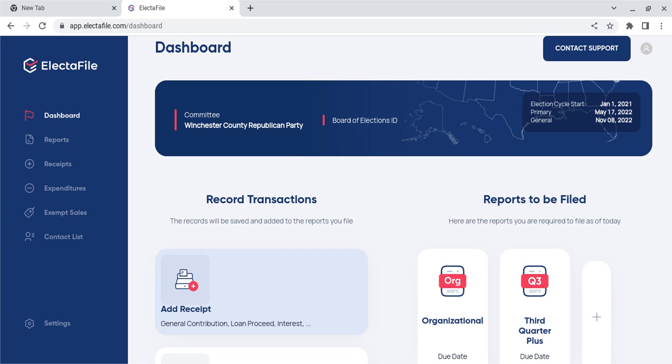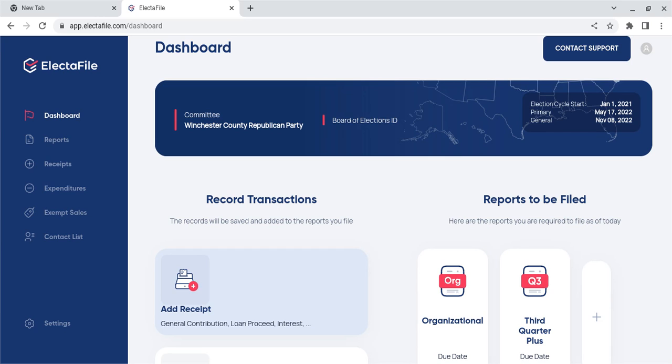If you have been filing using paper, we want you to use ElectaFile. If you have been using free software, we want you to use ElectaFile. If you have been using software built on the national level that's not tailored to North Carolina, we want you to use ElectaFile. This video shows you how to do it. You've seen some other videos on our YouTube channel, so we'll get right to it.